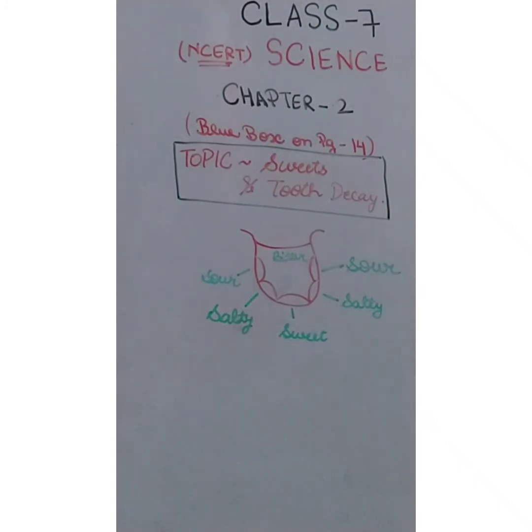Look at figure 2.2. Now you have to see figure 2.2, which is given on page number 12. This is again that full human being diagram. So this human being diagram with inner parts is given in figure 2.2. Here you will be able to see the oesophagus. Okay, and this diagram is very important.